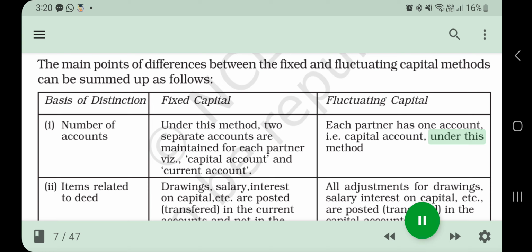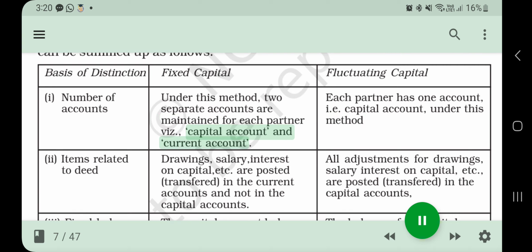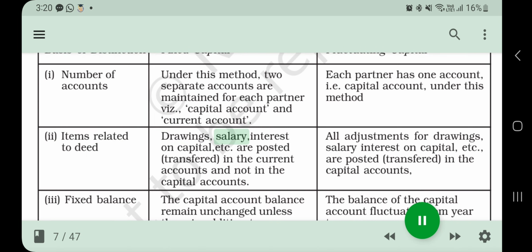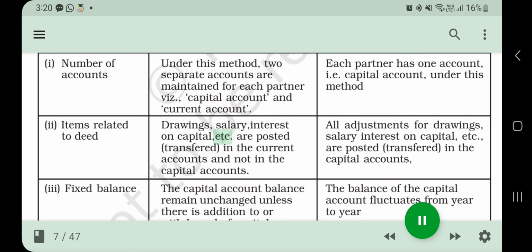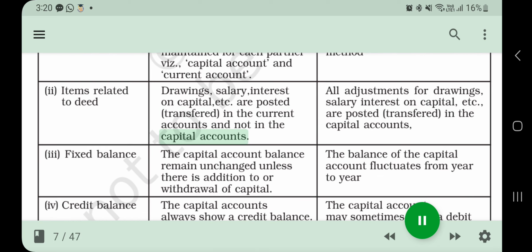Items posted: drawings, salary, interest on capital, etc. are posted in the current accounts and not in the capital accounts, while under the fluctuating method all adjustments are posted in the capital accounts.